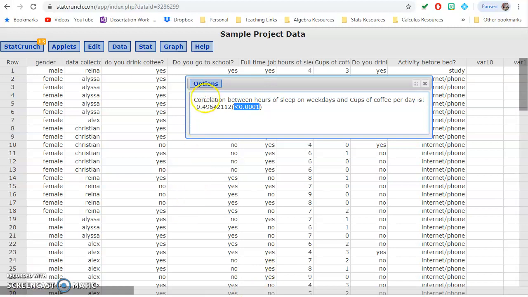So anyways, that's all you have to do for correlation. You've got your correlation coefficient, and you have your p-value. So based on this, we have enough evidence that there is a linear relationship, and then we can kind of secondarily say, based on this correlation, that relationship is negative, which means so forth, so on.